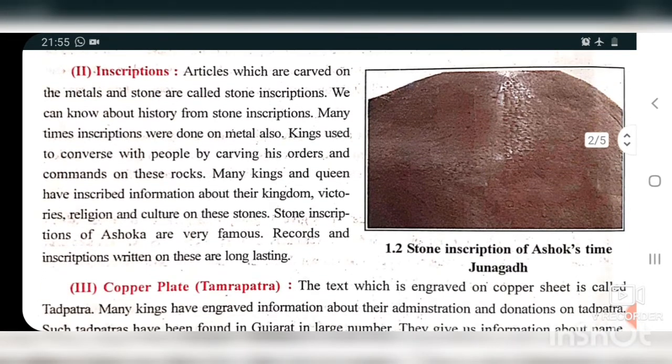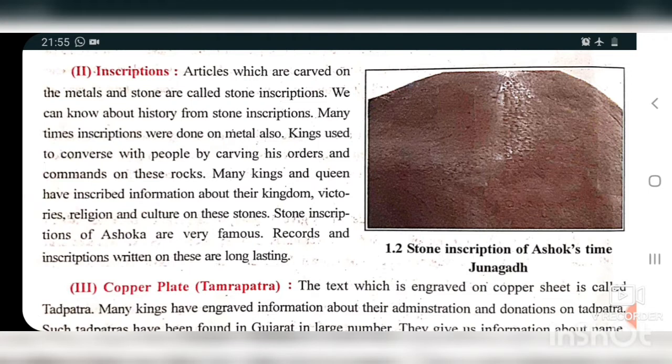Now the other thing is inscriptions. So what are inscriptions? Articles which are carved on metal or stones are called inscriptions. So there are different inscriptions. Let us talk about the stone inscription. Many of the writings were written on a big stone. Here you can see a stone inscription of Ashoka's time at Junagadh. It is right now also there.